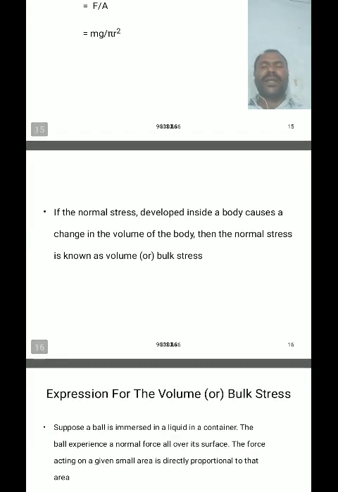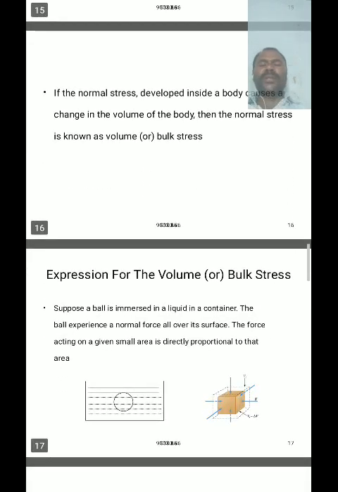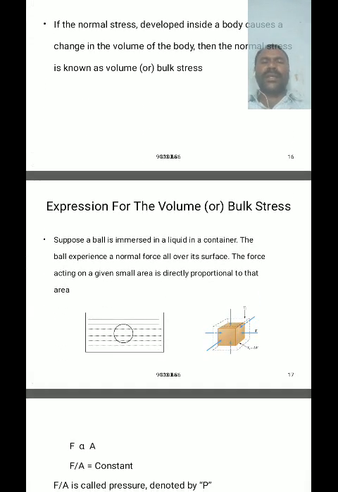And if the normal stress developed inside a body causes changes in the volume of the body, then the normal stress is known as a volume stress or bulk stress. It is denoted with P, pressure. It is the same as pressure, meaning the normal stress developed inside a body causes changes in volume of the body, then this normal stress is called volume stress or bulk stress.